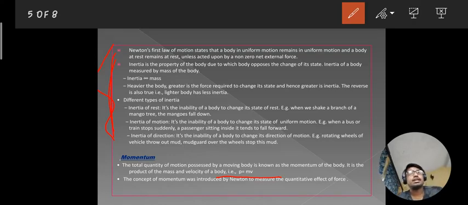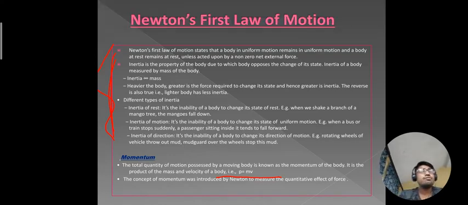Now again, let me give you another example. Let us take two stones. One is heavy and the other is light. If both are dropped from the top of the building, we know that the heavy one will touch the ground first.